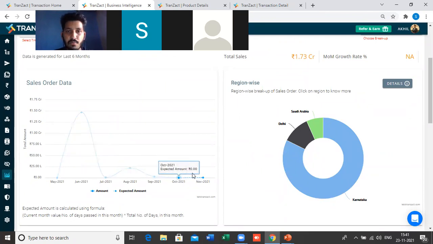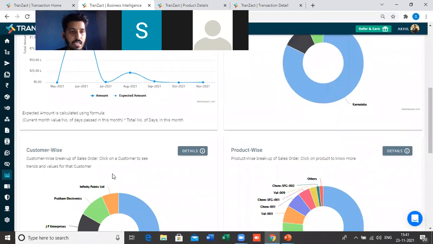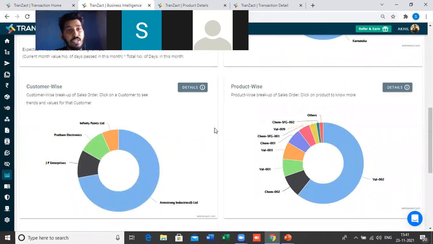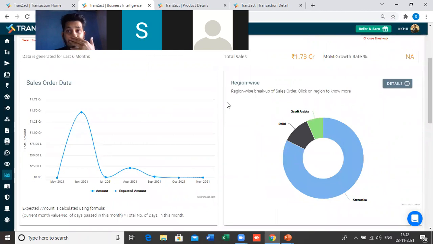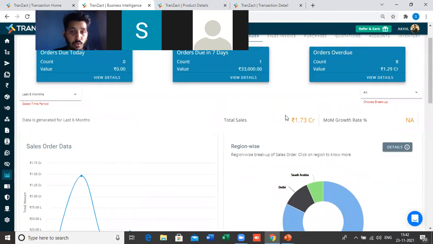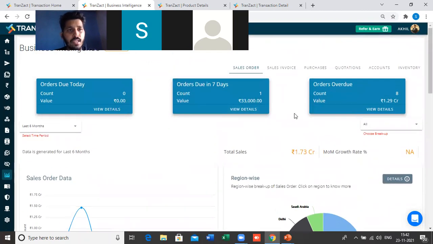Month on month sales, and you can see here the region wise, customer wise, and product wise pie charts. So you can see the top customers, the top products which you are selling in the market, and the top states. All these things you can track here, like month on month growth rate and total sales. All these metrics you will get automatically here in the dashboard.